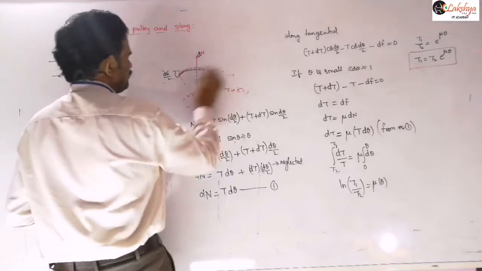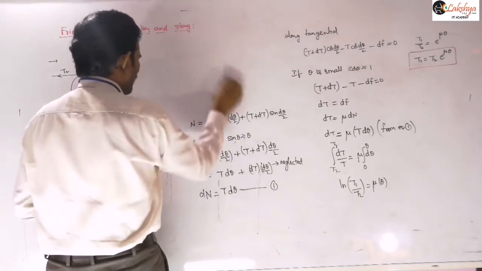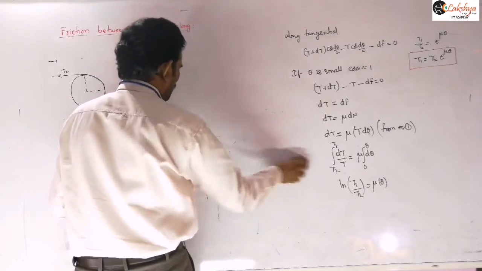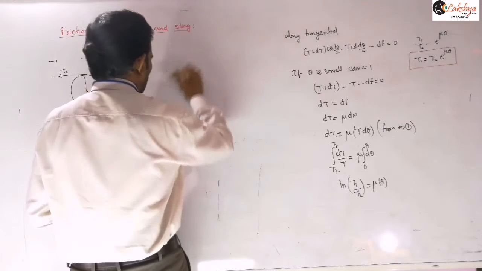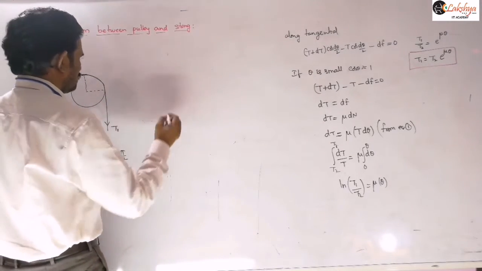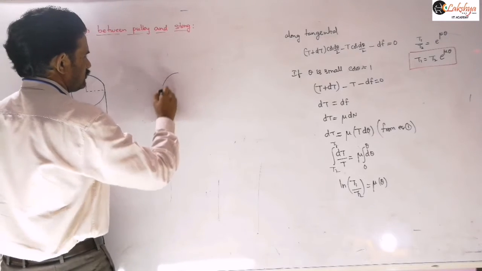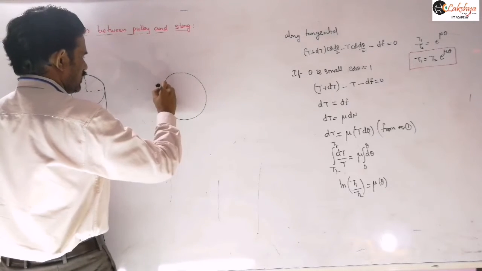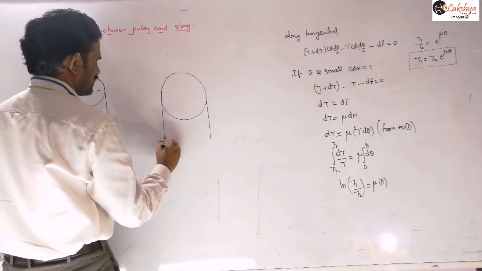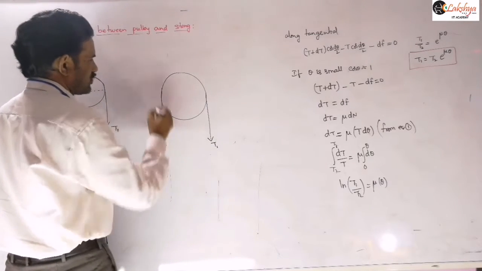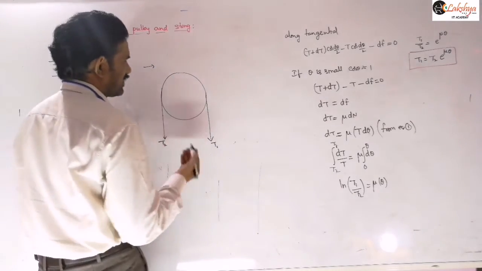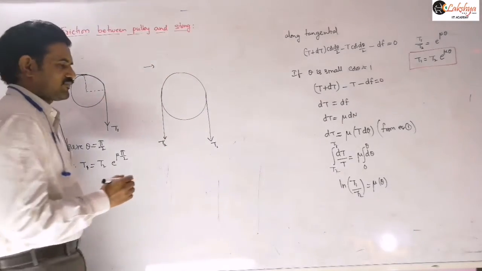And whereas, if I consider our general case, like two blocks hanging from this pulley, with one string here and another string here like this, you may consider this is T2 and this is T1. So this is an extra case, the next example. In every case we are taking mu as the coefficient of friction here.